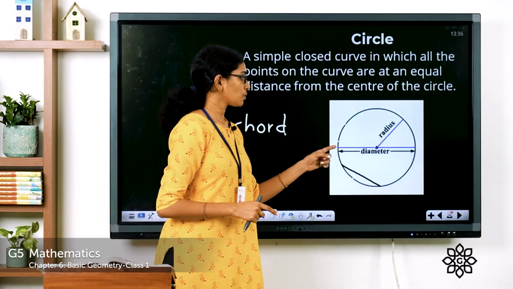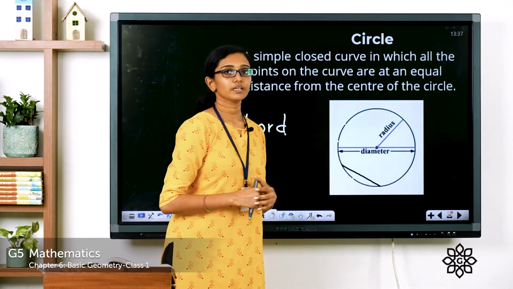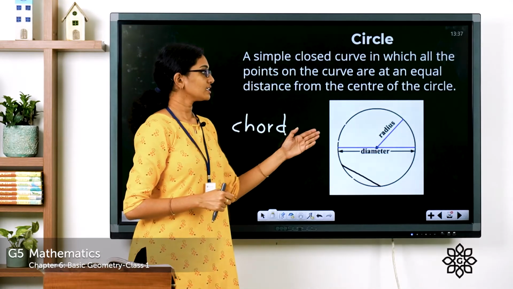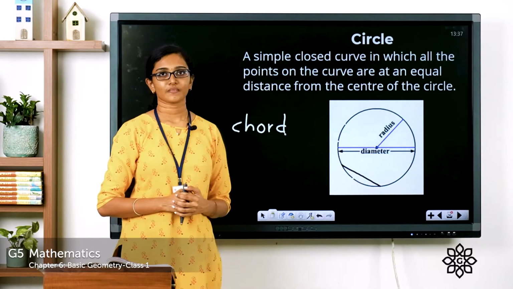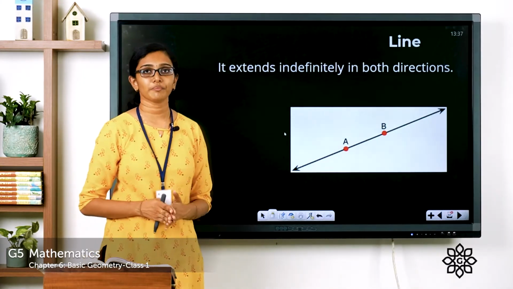And a chord that passes through the center of the circle is called the diameter. See, it starts from one point on the circle, passes through the center, and it extends to another point on the circle. And diameter is the longest chord of a circle. Clear? Now, line. What do you mean by a line?